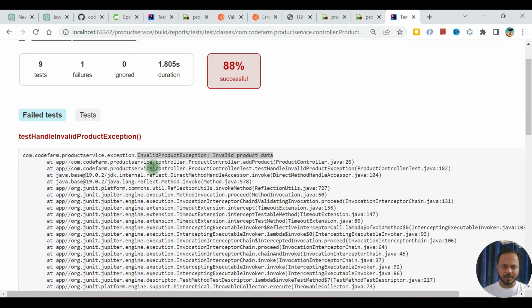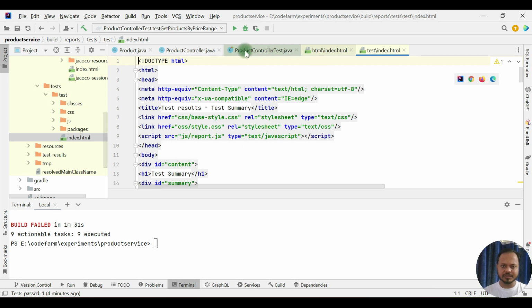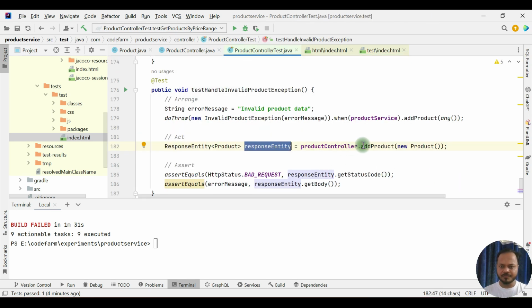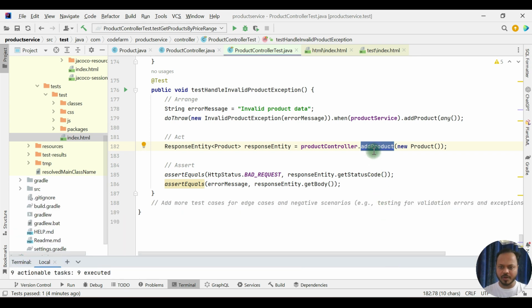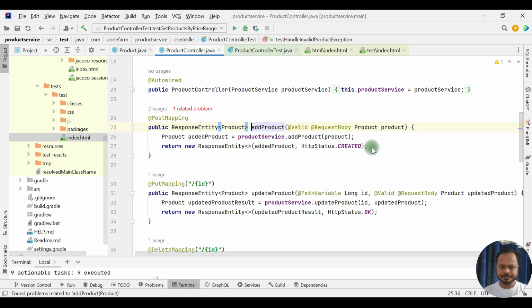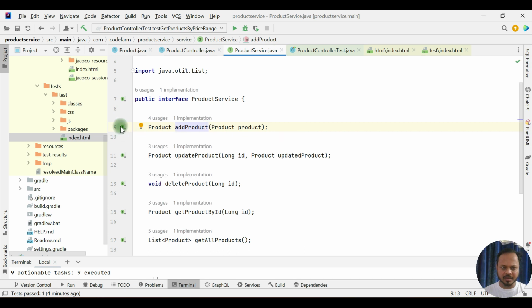Okay, I got the problem here. When you call this one, it will give you an exception, right? So when you go to add product service, you do this part here.